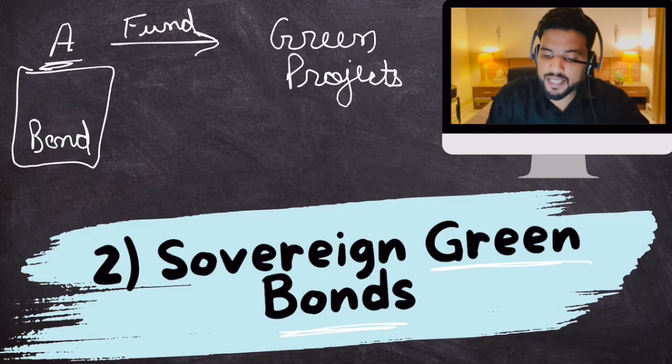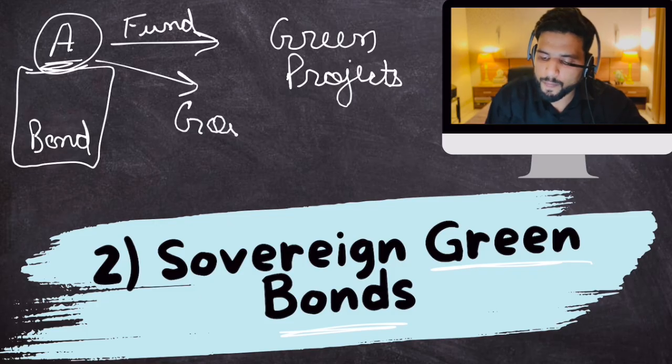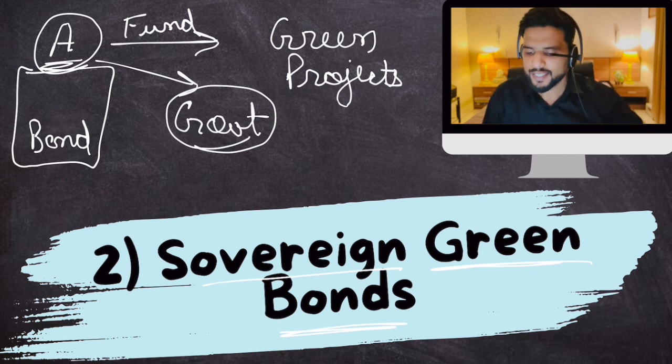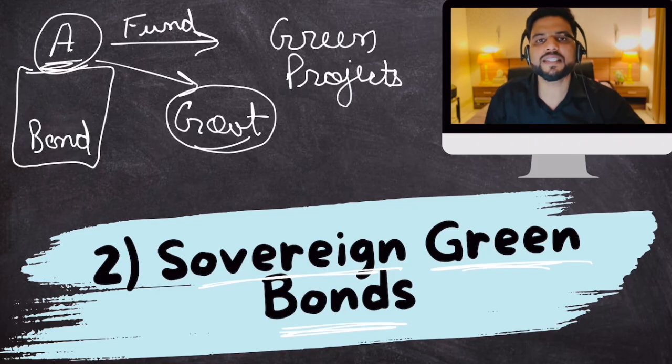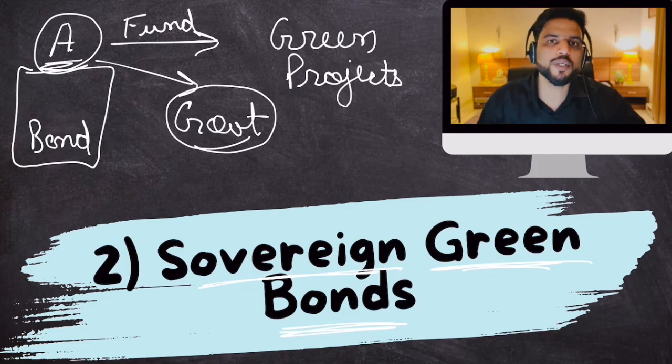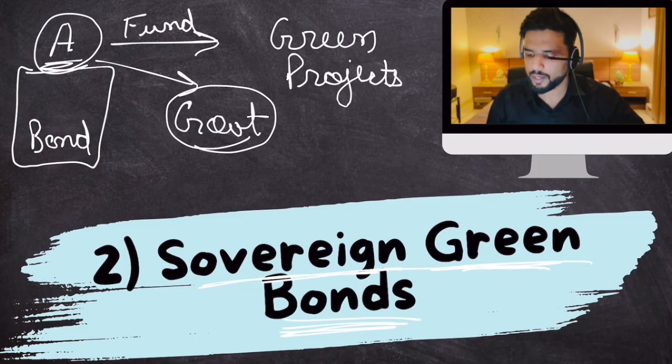And if this A is not a private entity, it is government. So if government is issuing this bond, then we also add the word sovereign. Sovereign means supreme lawmaking authority. That is the government, right? So a sovereign green bond is that bond which is issued by government to finance green projects. Simple? Yes, because government also needs money to fight against climate change. This is what a sovereign green bond is.